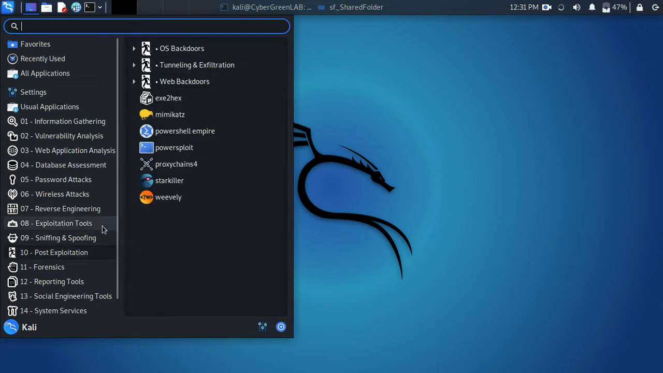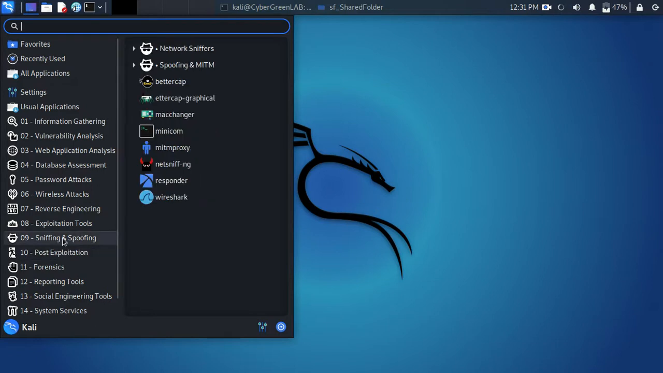And let's move on to sniffing. We also have sniffing and spoofing. Sniffing, what is the meaning of sniffing?